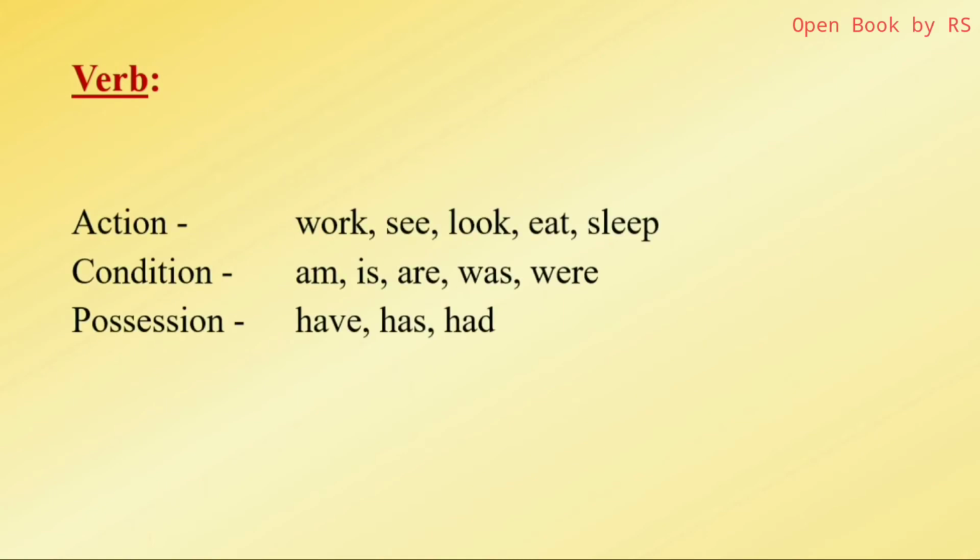We have different verbs. Action verbs: work, see, look, eat, and so on. So many verbs are there, almost hundreds of verbs. We have different actions, and each action has one word and it's a verb. So action verbs are unlimited, whereas verbs that refer to condition are limited. See there: am, is, are, was, were. So very limited. These are the verbs referring to condition.